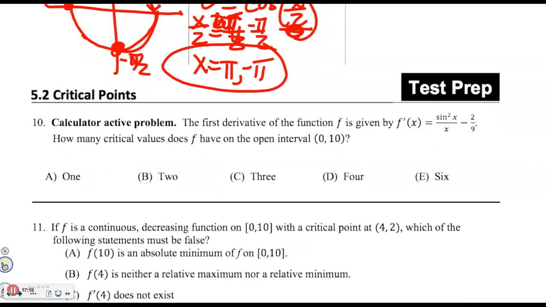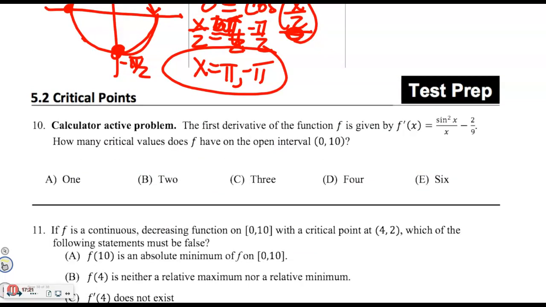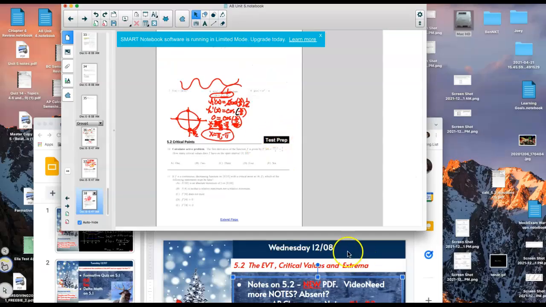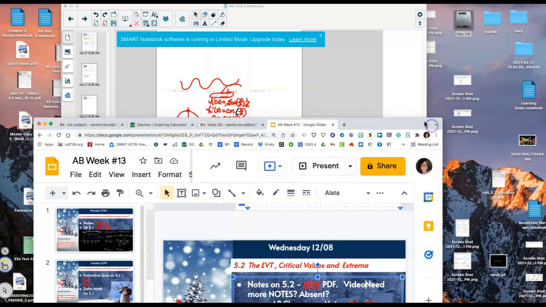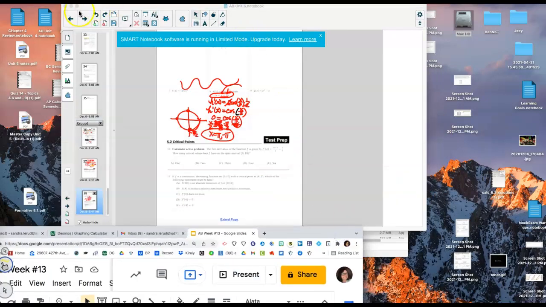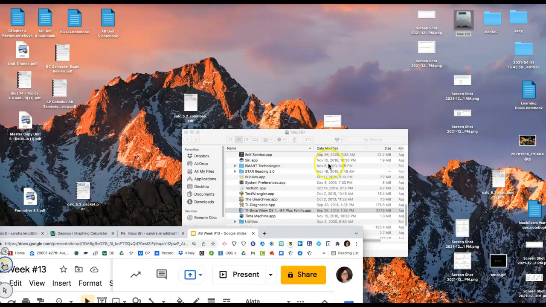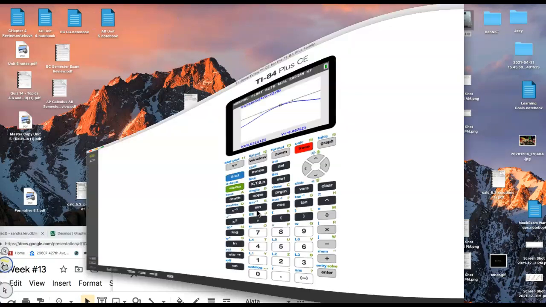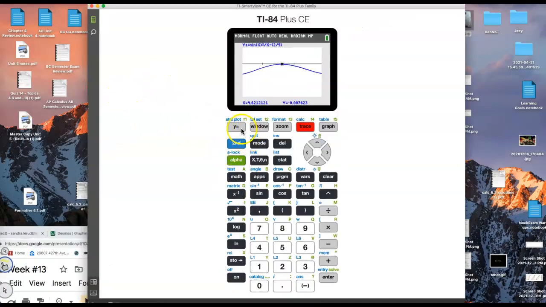The last one, the most important one, is number 10. I'm going to hop onto my computer here while whoever was absent pulls out a calculator. For this one, we're calculator active. I think I should have my calculator from last hour still sitting up here. Hopefully I still have it entered. So I'm going to go to my y equals and enter it. Make sure you close that x right there before you hit the squaring.